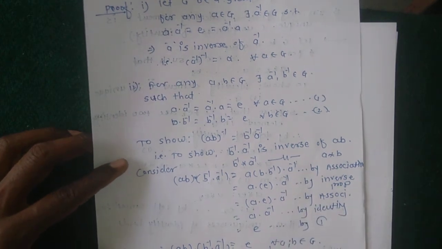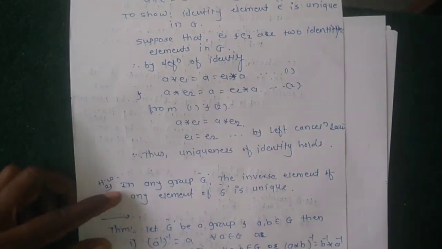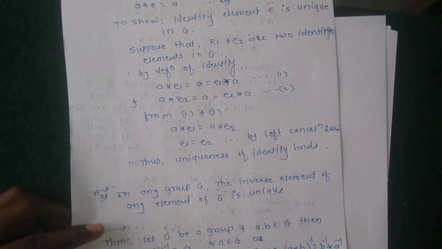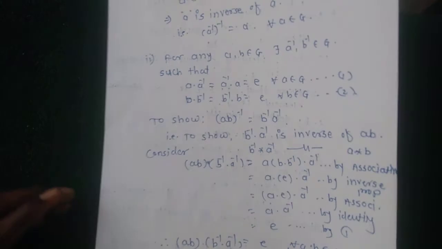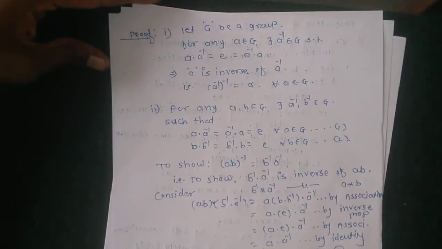Similarly, if star is given in the example or theorem, then star applies for all steps. This is very simple, how to prove this theorem.